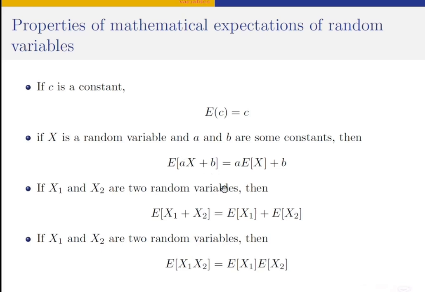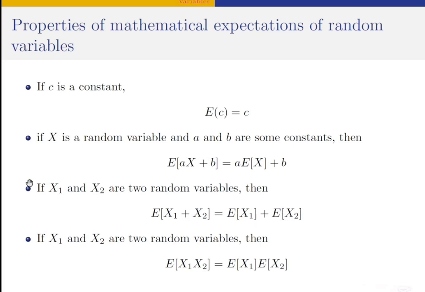Now, another property of mathematical expectation of random variable is that if x1 and x2 are two random variables, then the expectation of the sum of x1 and x2 is equal to the sum of their respective expectations.